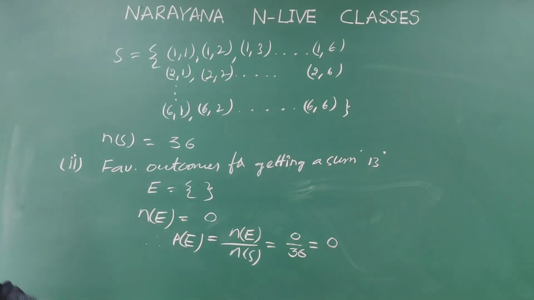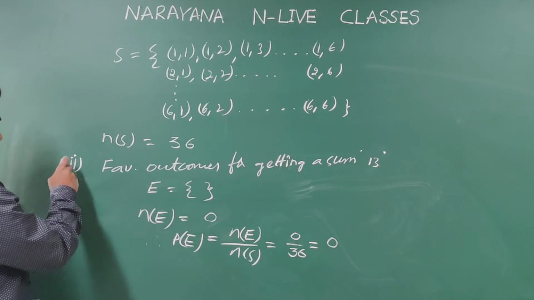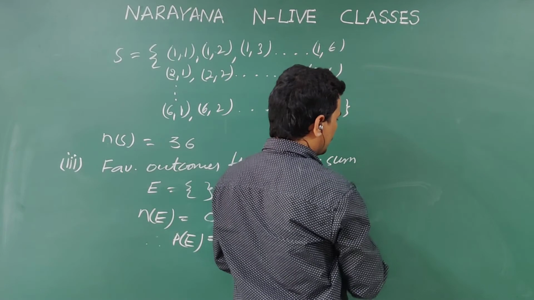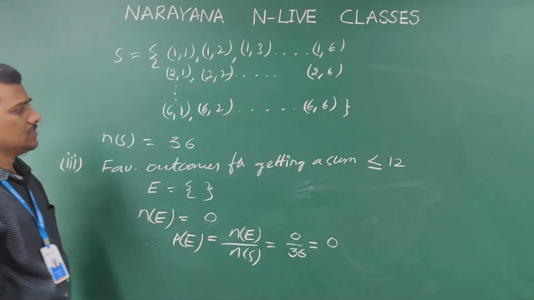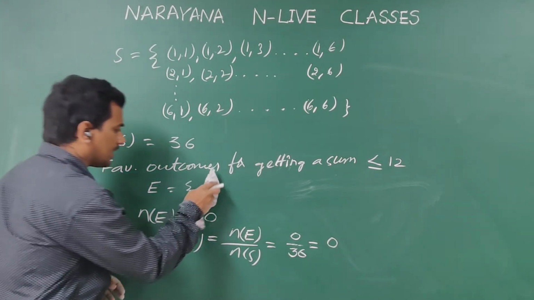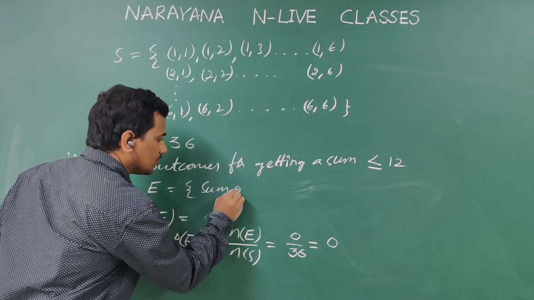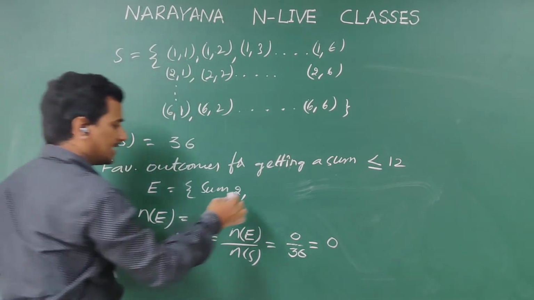Next, one more, the third problem. A sum which is less than or equal to 12. Okay, the third one is the outcomes for getting a sum less than or equal to 12. So for less than or equal to 12, what are the chances that we have? We will write here. Sum 2 possibility. Minimum sum is 2 only. 1 plus 1, 2. That is the minimum sum. Next, sum 3.